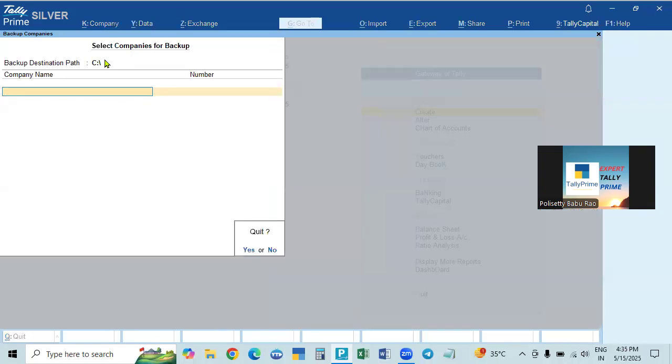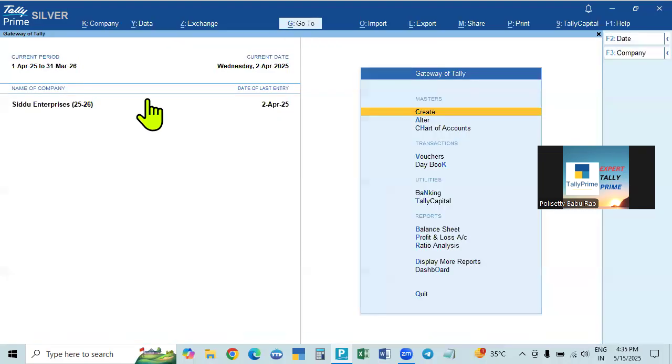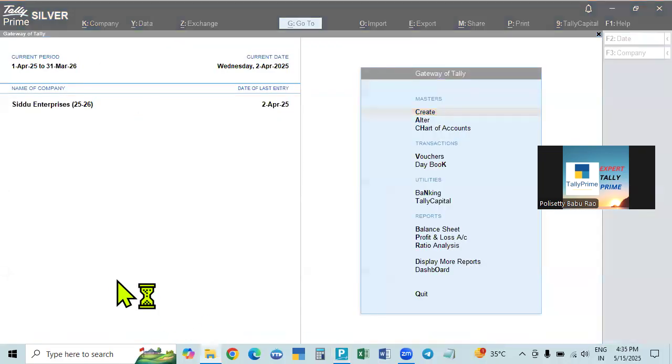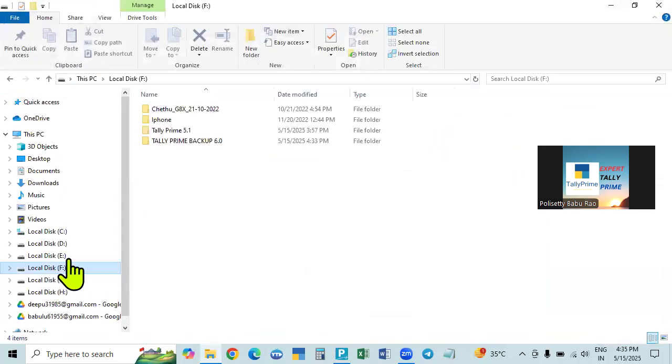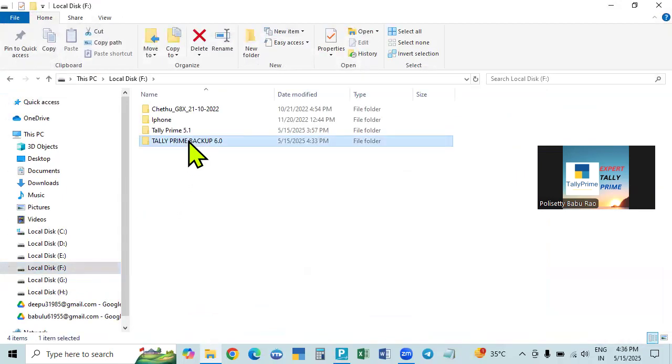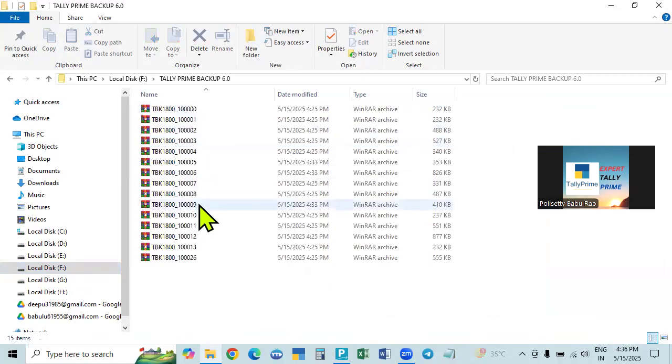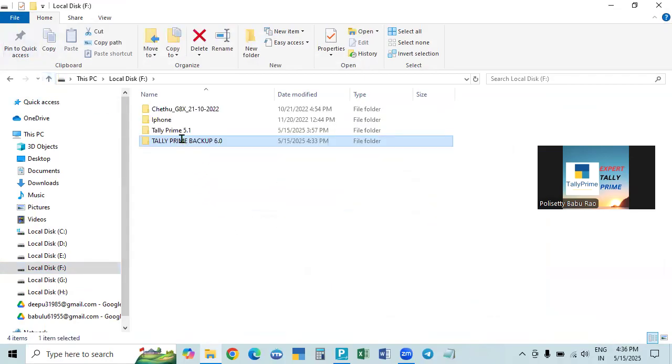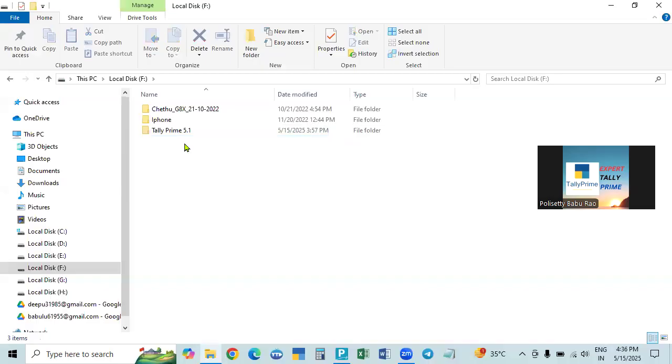What to do for that? How to do that? For that also, I will show you here. We will remove this F drive, this is already there, everything will be deleted. That is, if you go back and this is deleted, total backup is gone. No, we have not done that.